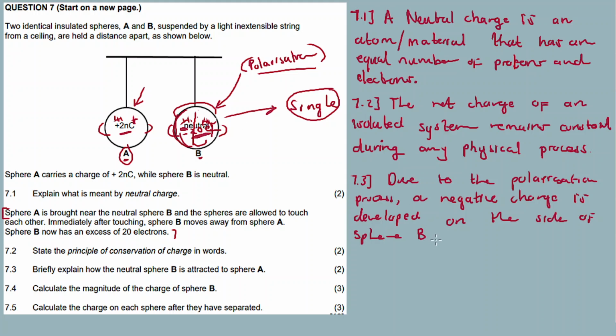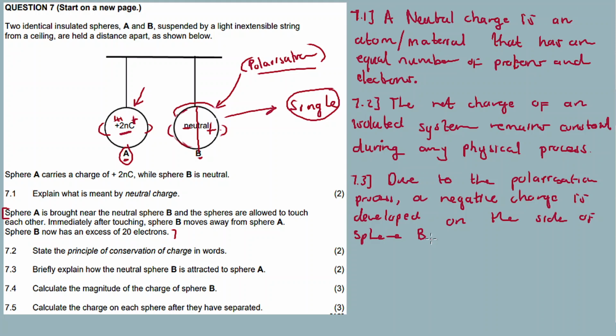So this side izoba negative, developed, okay, a negative charge is developed on the side of sphere B. Alright, now ngumabhebeza wami negative ngapha bese ngapha yoba njani? Positive, because the positives are pushing away the positive charges to the other side. So it's polarization la.